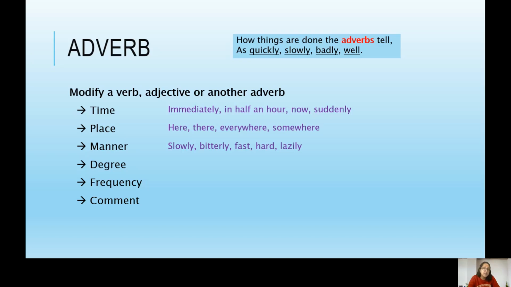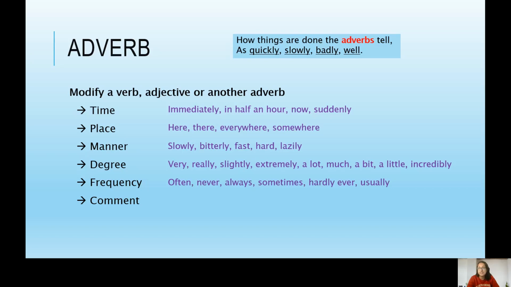An adverb of degree, here are some examples: very, really, slightly, extremely, a lot, much, a bit, a little, incredibly. They can describe a verb. They could describe an adjective or another adverb.